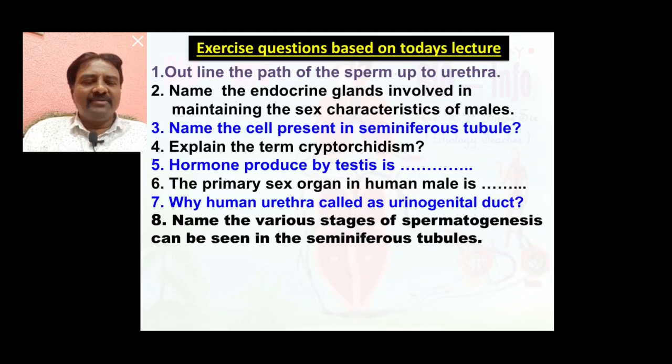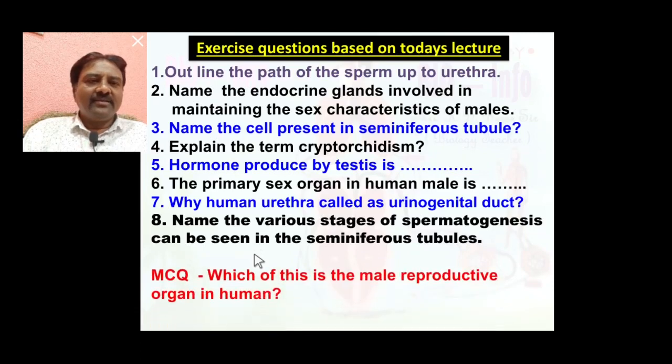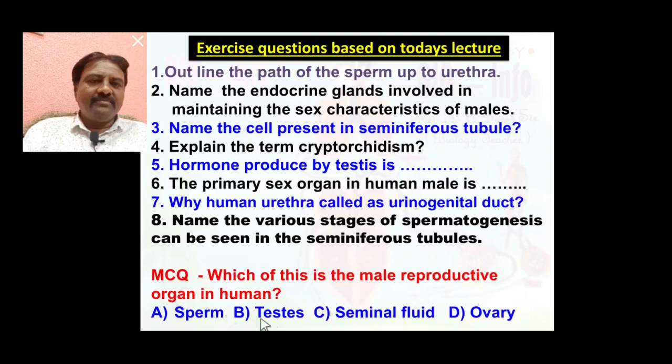Spermatids are also haploid and sperms are also haploid. So these are the stages of spermatogenesis seen in seminiferous tubules. Which of these is the male reproductive organ in humans? Sperm, testes, seminal fluid, ovary. The correct answer is testis, the male reproductive organ of the human male.